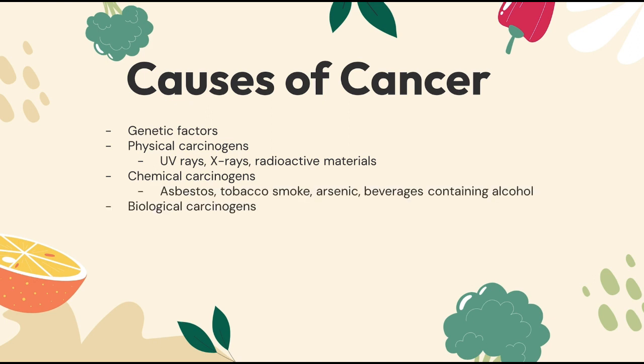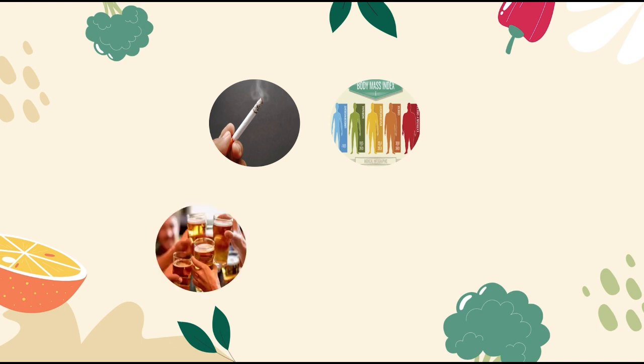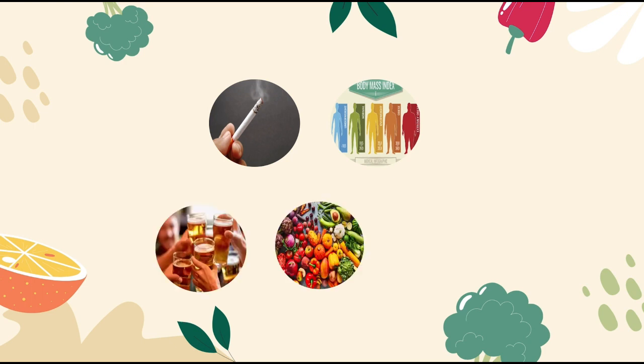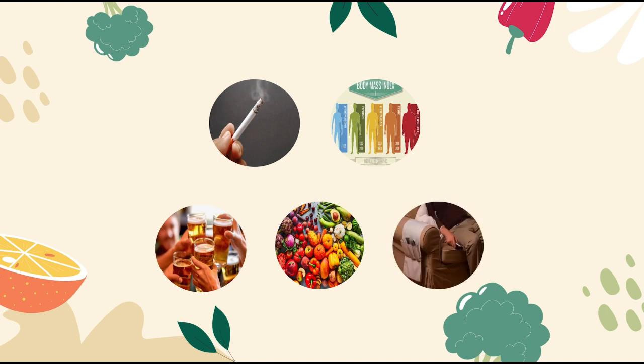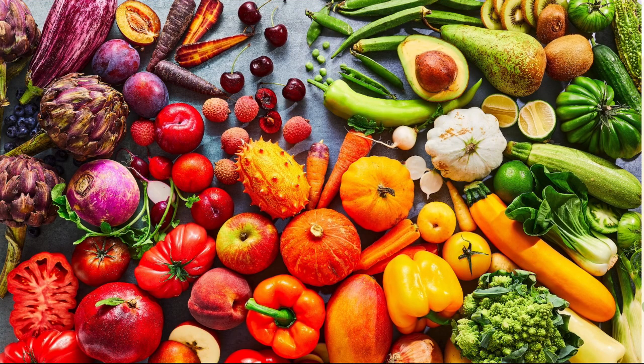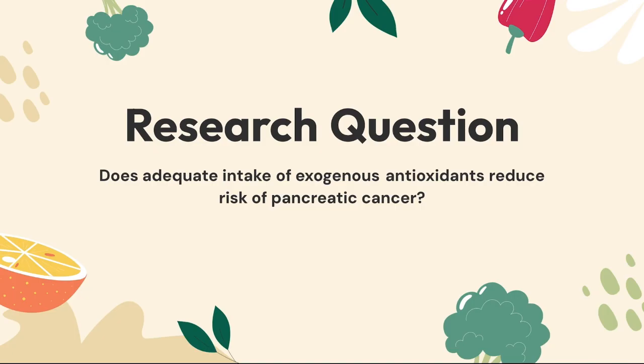While specific causes of cancer vary, the World Health Organization also states that around 1/3 of deaths from cancer are due to tobacco use, high body mass index, alcohol consumption, low fruit and vegetable intake, and lack of physical activity. So how can fruit and vegetable intake impact our risk of developing cancer? This video will explore the role of exogenous antioxidants in pancreatic cancer prevention.